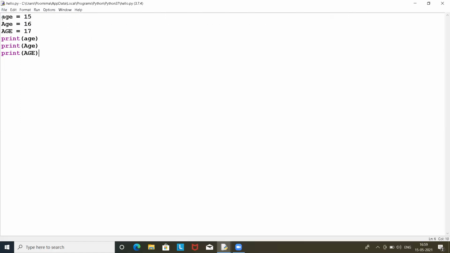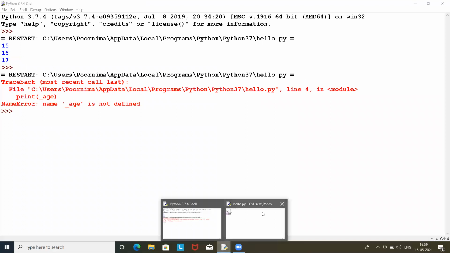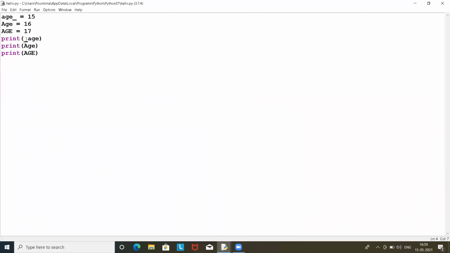And I have discussed that a variable name must start with a letter or underscore character, means I can write my name as age. I can write this in this form also. It will not show any result, as I can show you the same by running the program.